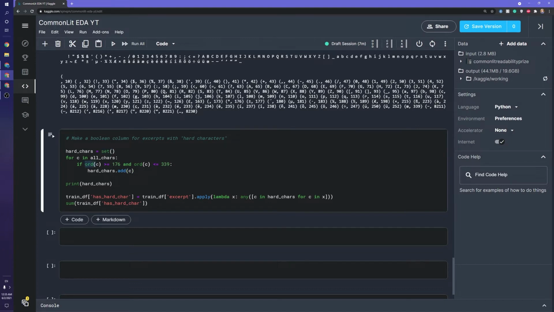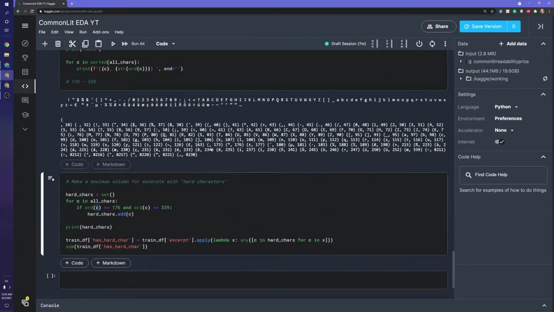Now, ord, this function, will essentially take a character and give you the numeric value. So based on this, we can see if we go to 176, 176 is one of the first harder characters, and that ends at 339. Everything after this is pretty standard. So any character in between those ranges is going to be considered a hard character. Then we can go through our data and apply a function to each excerpt to check if there's a hard character in the excerpt. And if there is, we will set the column to true.